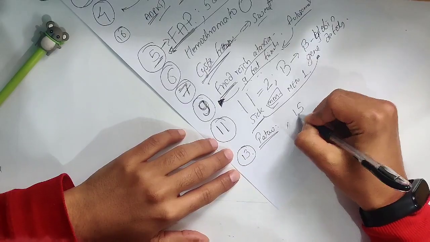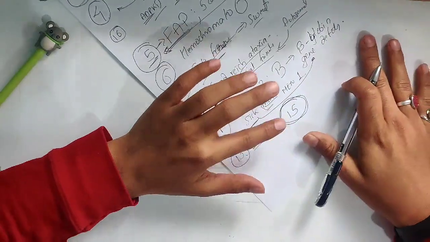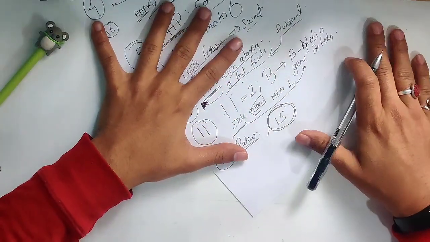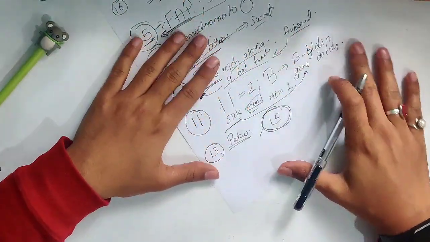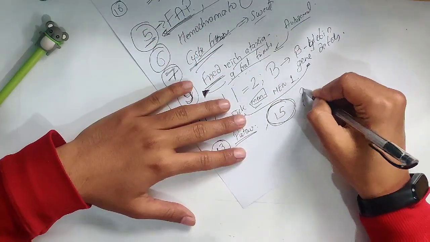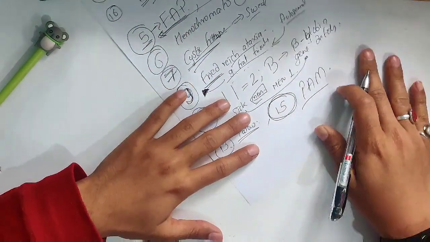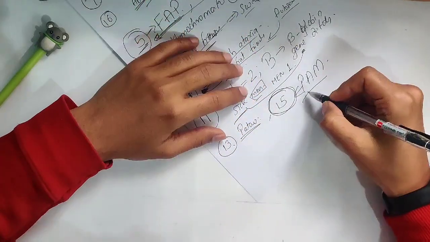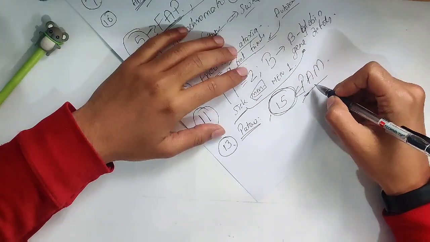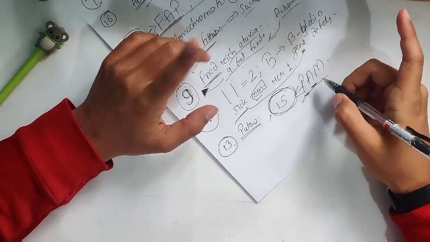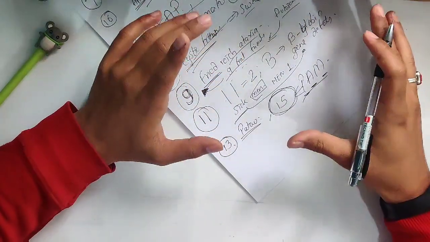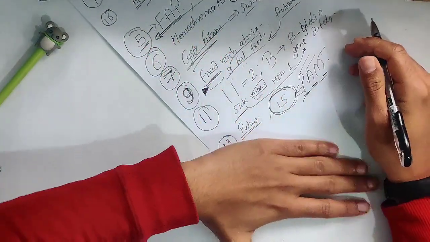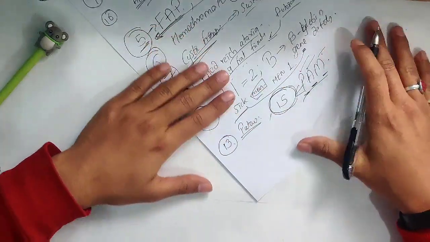In case of chromosome number 15, there are a lot of diseases that are very high yield. I don't know if you guys watch The Office or not. If you haven't, skip the video and go watch The Office. And in there we have Pam, right? So chromosome 15-year-old Pam. Just remember 15-year-old Pam. In case of P, we have Prader-Willi syndrome. In case of A, we have Angelman syndrome, and M, we have Marfan syndrome. And I have a mnemonic for each and every one of these diseases, which will come in further videos.